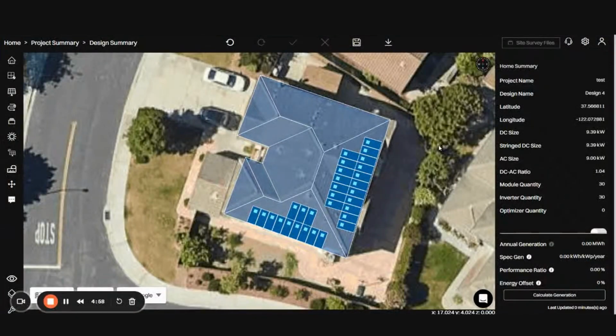Welcome to our video. Today, I'll guide you through the enhanced UI for stringing in ARKA 360. We offer two types of strings: branches for microinverters and strings for string inverters.